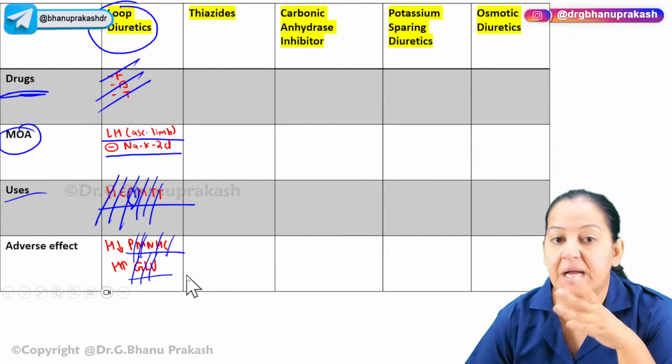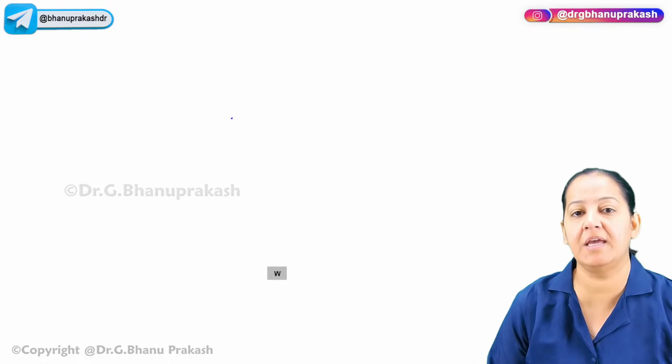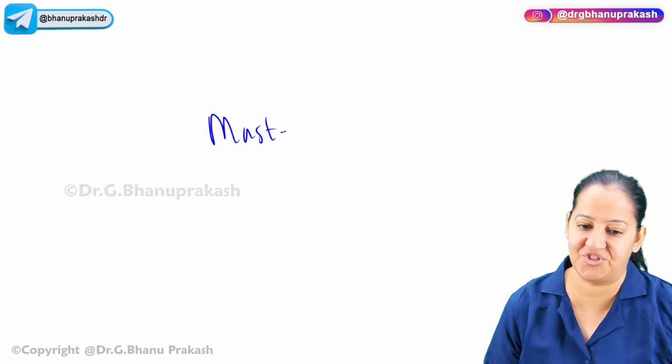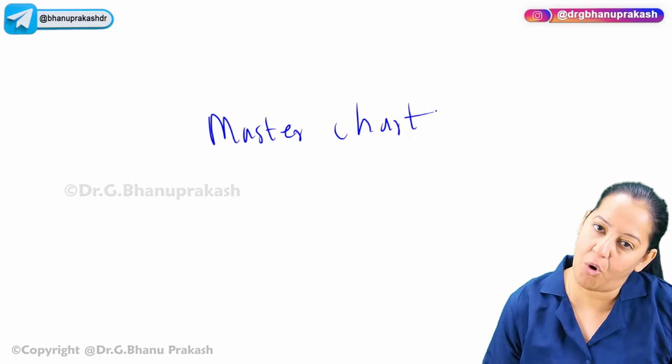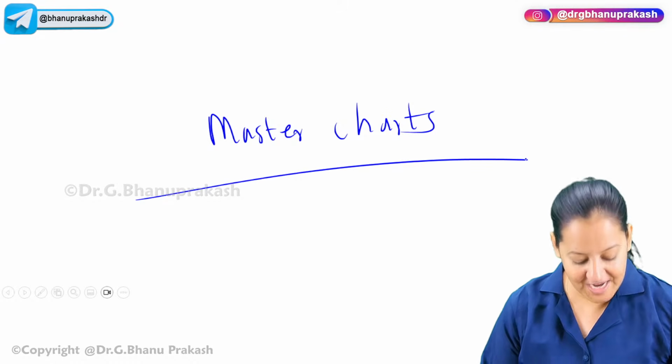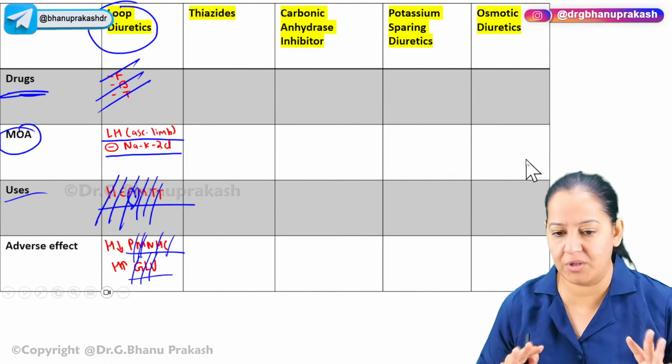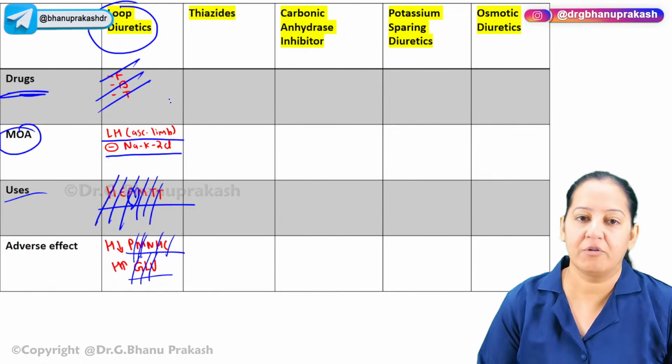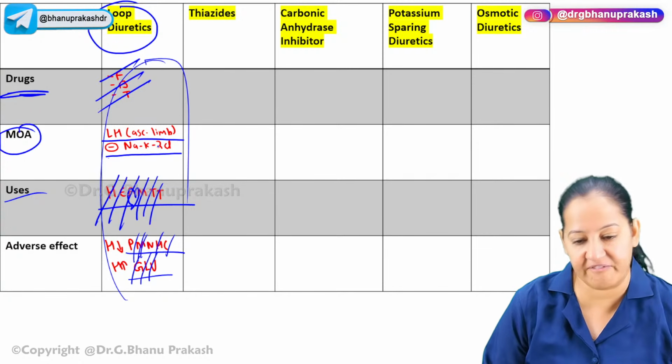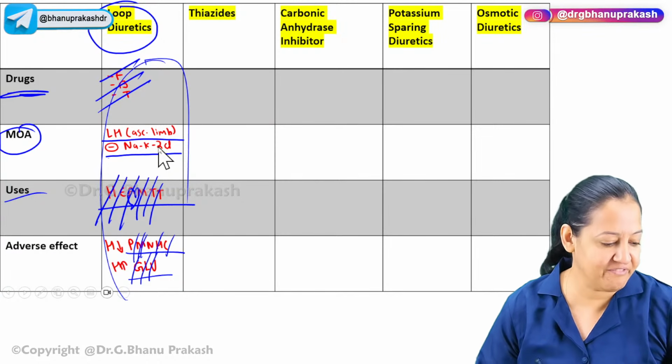In this way, you can learn them in less than 1 minute. You can revise it. Make master charts. The key of pharmacology is master charts. Make master charts of all drugs, all units, all chapters. Imagine you are having master charts. You have understood all the chapters and make the master charts like this. For explaining this, I require 30 minutes, but for revising, we require 1 minute. This is the way you should go.